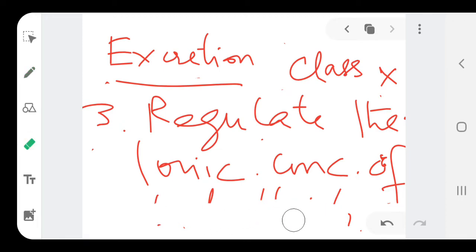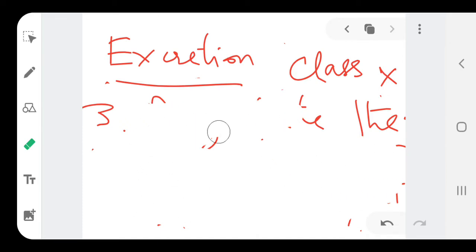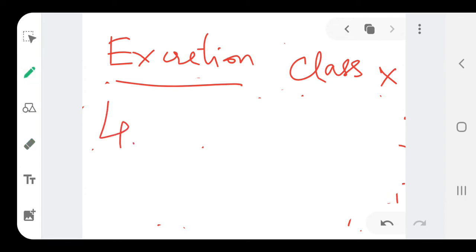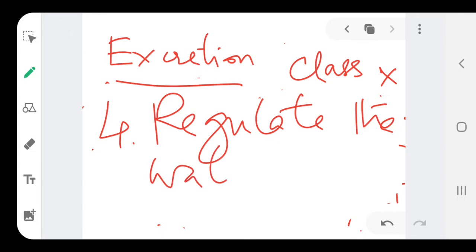The next point under the importance of the excretory system, write them in this respective order so that they could be known and learned properly. It regulates the water content of the body fluid, most important. Regulate the water content of the body fluid.